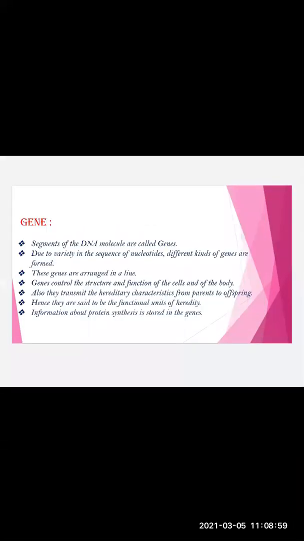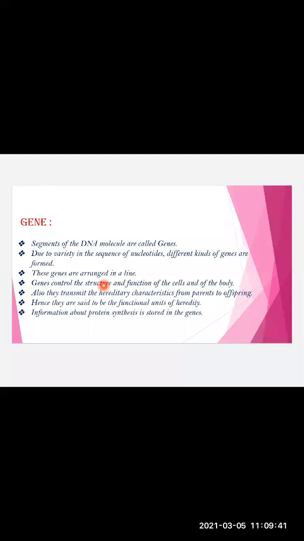So what is a gene? We will now see. Genes are the segments of the DNA molecule and they are called genes. Due to variety in the sequence of nucleotides, different kinds of genes are formed. Now I'm saying again, every gene synthesizes a different type of protein, produces a different type of protein. Some proteins are important for our skin, some for our height, some for our hair, some for our eye color. So you can say there are a variety of genes that are being formed.